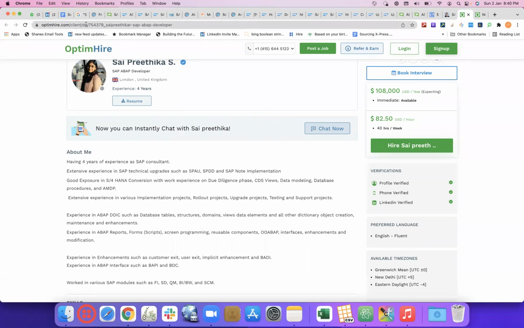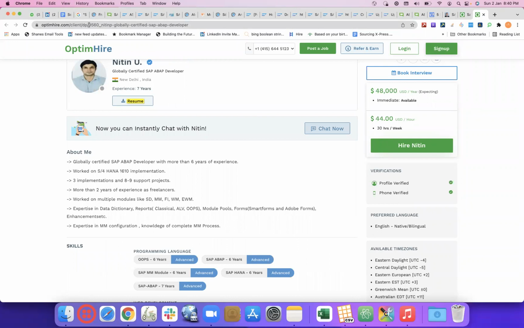So Prakash Selva Kumar says site:optimhire.com/client/DP. Absolutely, because in both the URLs, /DP is constant. After that, it's a combination of their first name, last name, and the title. Parmeshwari says in URL: client/DP, and within double quotes SAP space asterisk space developer.